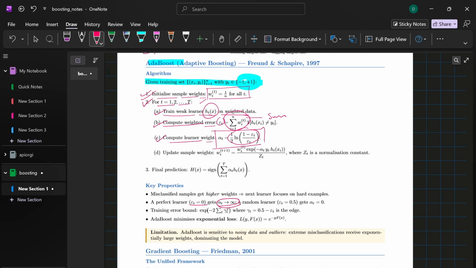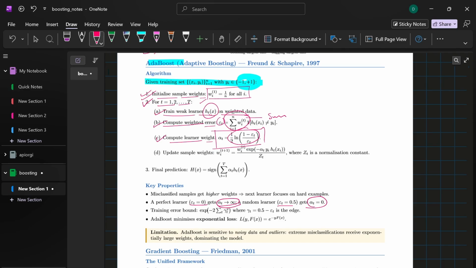That's a massive say. If its error is at random, 50%, then alpha_t becomes exactly zero. Its opinion is completely ignored. Okay, and if somehow we perform worse than random chance, the weight becomes negative, which means we flip its prediction.